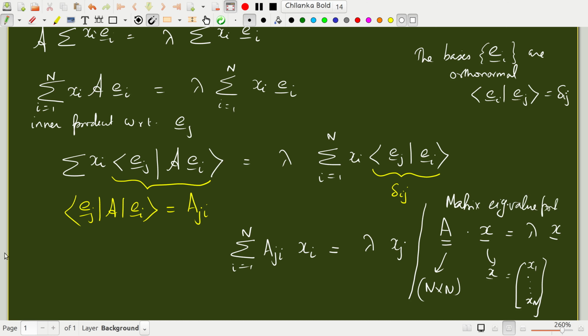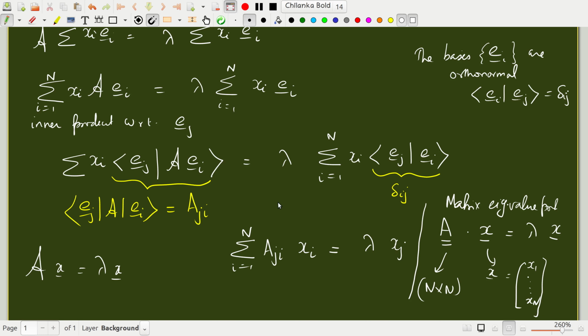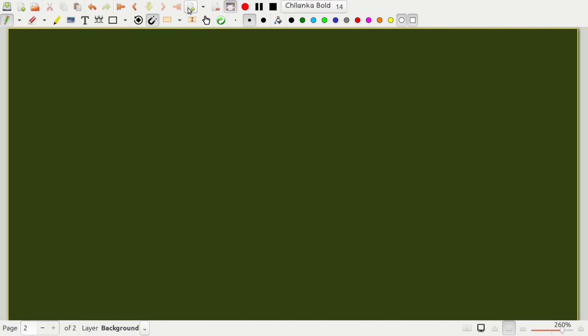You see, this expression A x equals lambda x is an abstract version. When I represent it in a given basis, it takes the form of a matrix problem, A x equals lambda x. This is called an eigenvalue problem. Okay, so let's go to the next page.